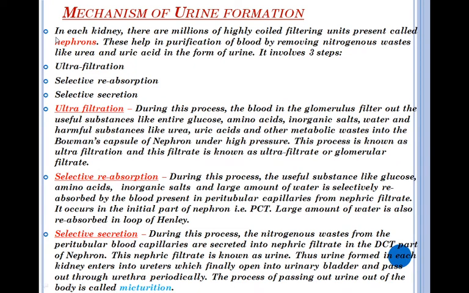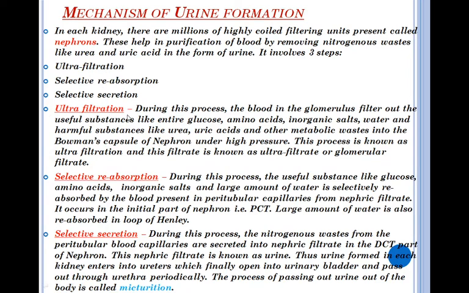Students, in each kidney there are millions of highly coiled filtering units called nephrons. These help in purification of blood by removing nitrogenous waste like urea and uric acid in the form of urine. This urine formation involves three steps: ultrafiltration, selective reabsorption and selective secretion.